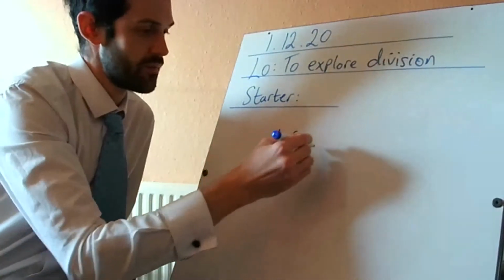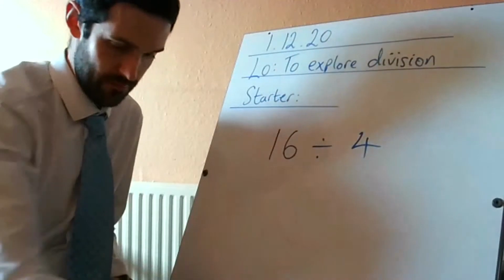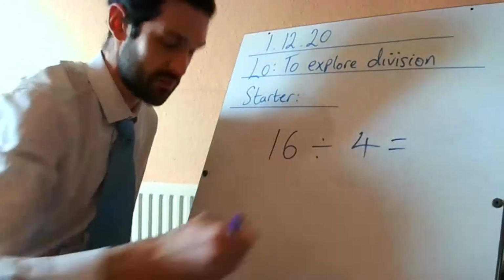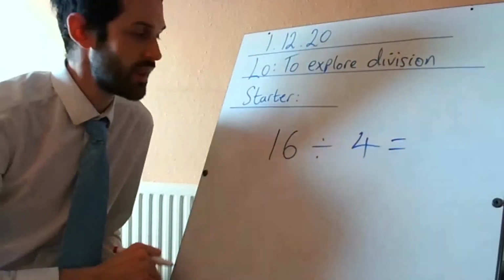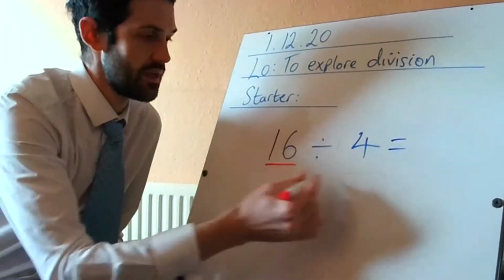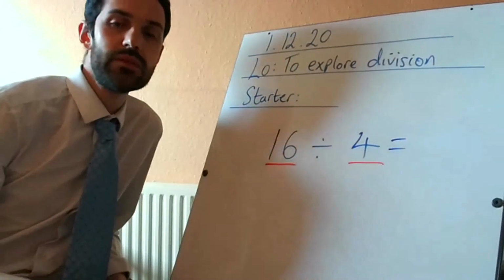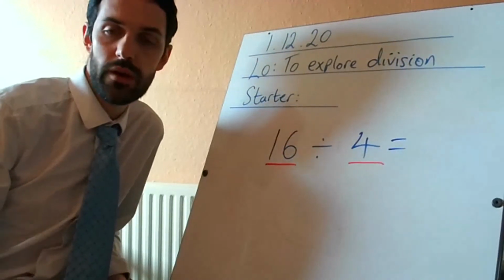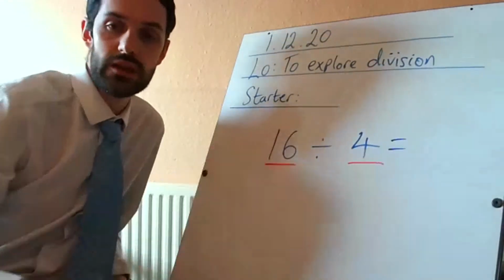Let's go a bit bigger this time, okay? This time, I'm going to give you the number sentence 16 divided by 4. Now, what's really, really handy about the number 16 is that I know that the number 16 is in the 4 times tables. Now, we talked this morning about commutative, that word commutative, and linking multiplication with division.